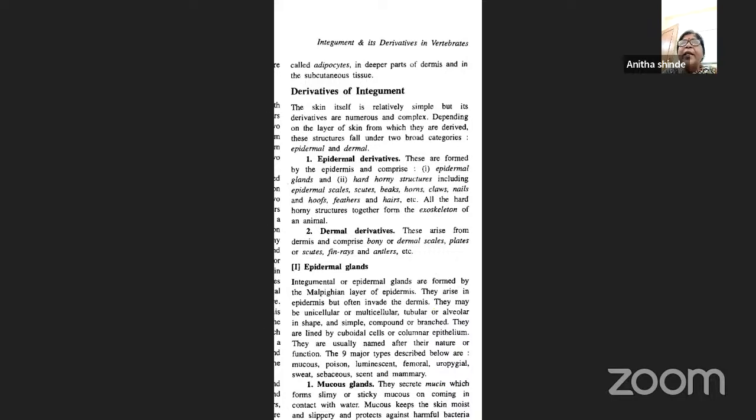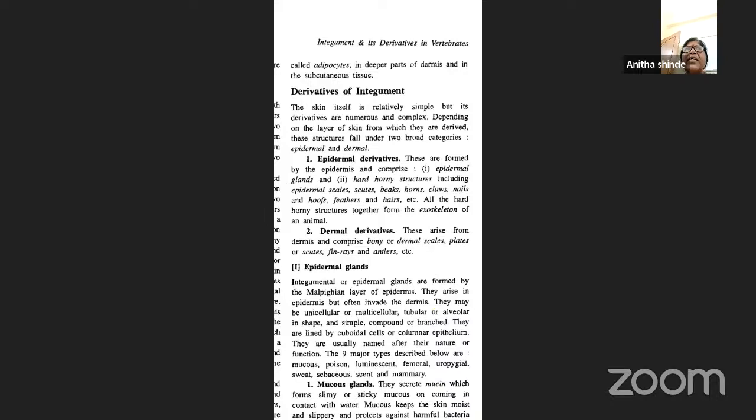So below the epidermis you have the dermis. The dermis is thicker when compared to the epidermis, and it consists of fibrous connective tissue with nerve fibers, sensory fibers, and muscle fibers. It also has pigment cells.